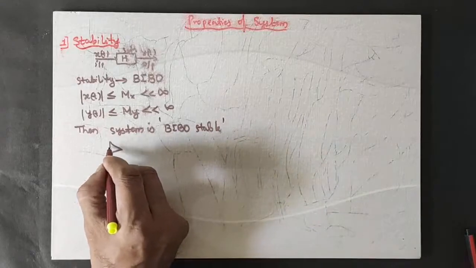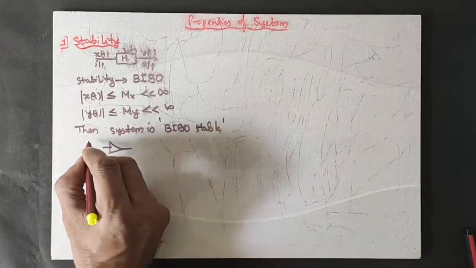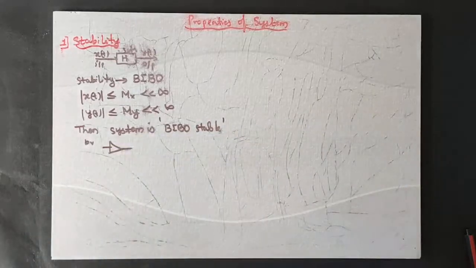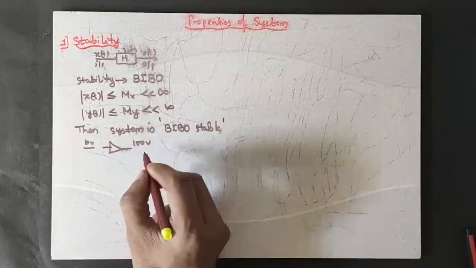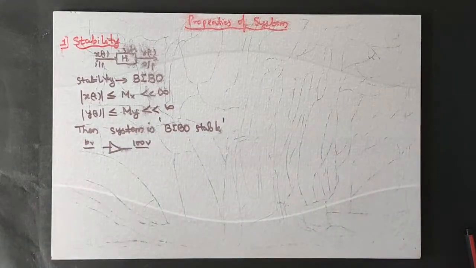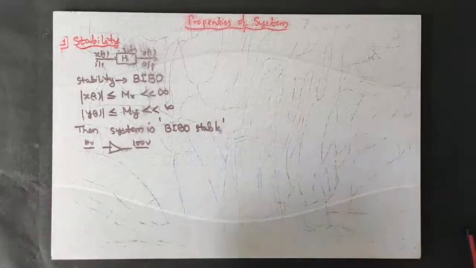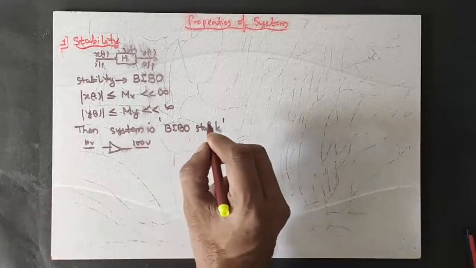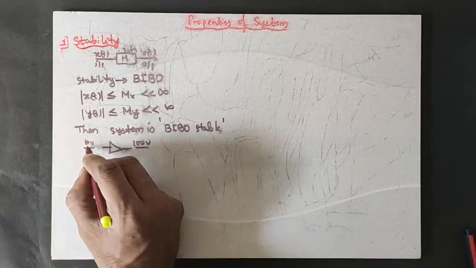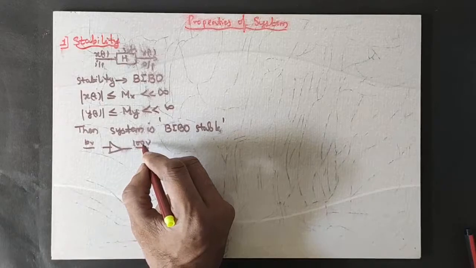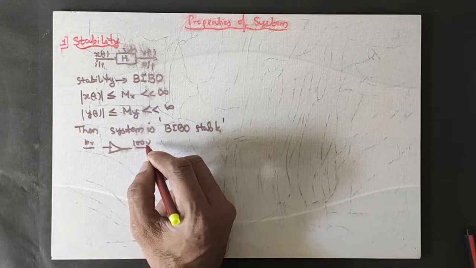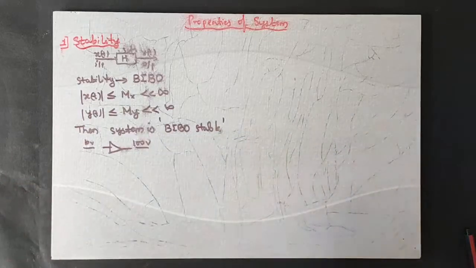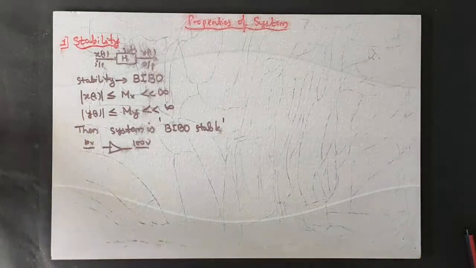Very simply I can explain that. Try to understand that there is an amplifier. You are providing 10 volt input and you are obtaining 100 volt output. 10 volt is a bounded input, and 100 volt is also a bounded output. Hence this operational amplifier is bounded input, bounded output stable. Suppose you are providing 10 volt and you are getting a very large output which you cannot measure. Then the system is not BIBO stable. In this way, you can understand whether the system is BIBO stable or not.